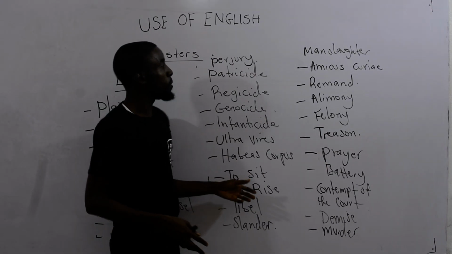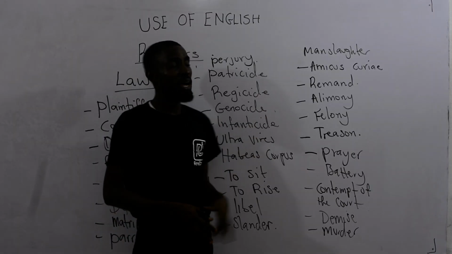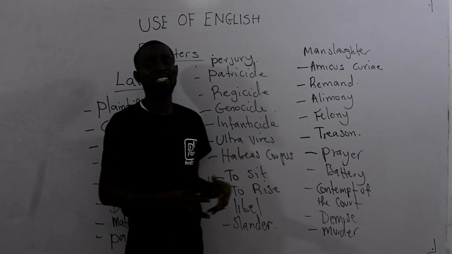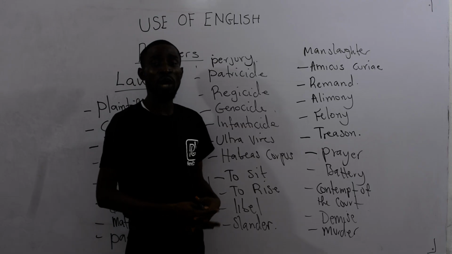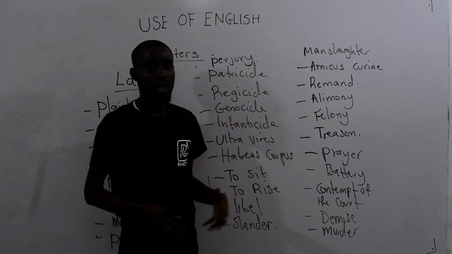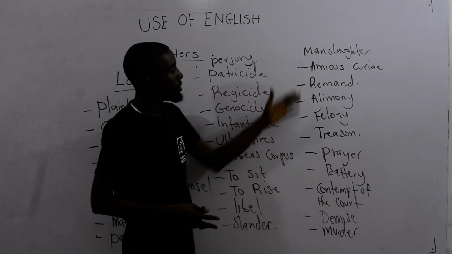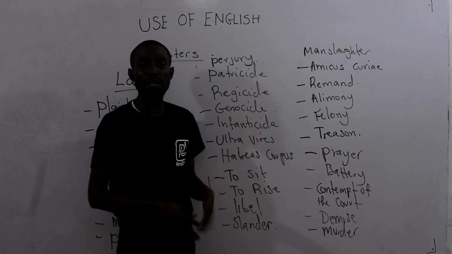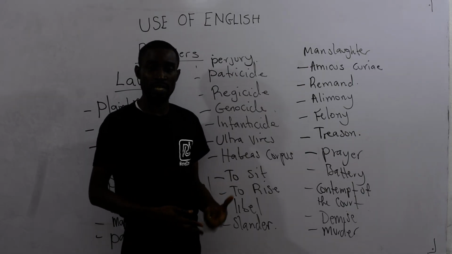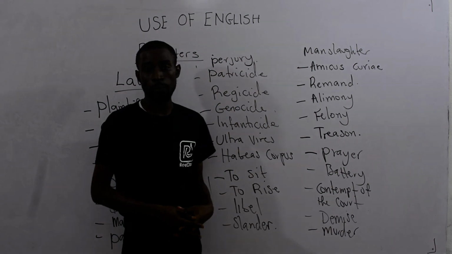Then away from there, you talk about manslaughter. Manslaughter is an accidental killing of someone when you are not aware. You mistakenly kill someone, it is manslaughter. But when you deliberately did it, it is a case of murder.